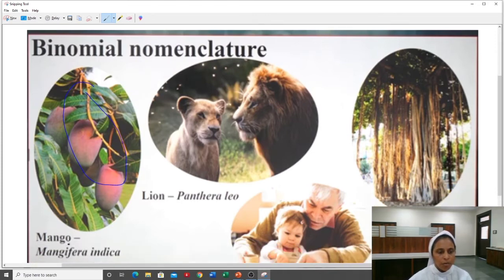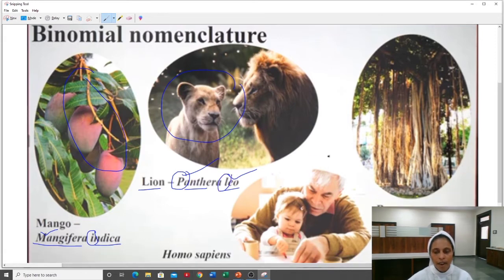What is the scientific name of mango? Mangifera indica. As I have told you in the rule, you just see the genus name is in capital and the species name is in small letter, or lowercase. So we have here lion. What is the scientific name of lion? Panthera leo. Panthera is the genus name and leo is the species name. So P is capitalized and species name L is in lowercase.